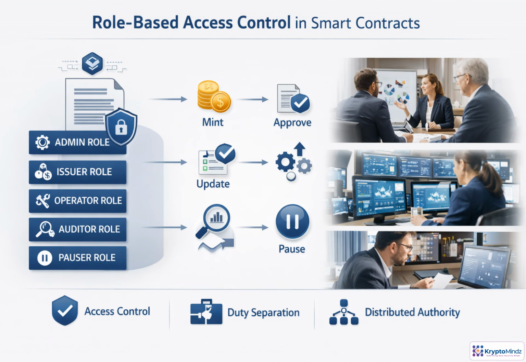Role-based access control moves authorization away from one powerful owner and into explicit responsibilities. An admin may manage roles, an issuer may mint, an operator may update records, an auditor may only read events, and a pauser may stop activity during an incident. The central design principle is least privilege. Each account gets only the permissions it needs. That reduces mistakes, limits damage from compromised keys, and makes governance easier to audit.